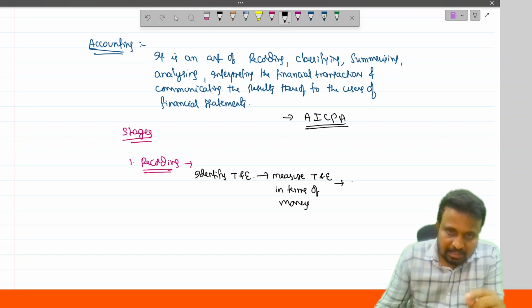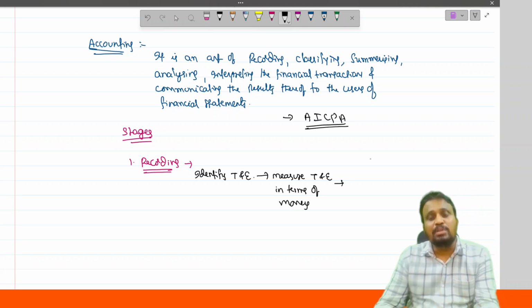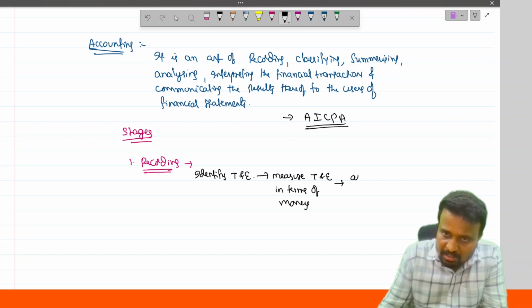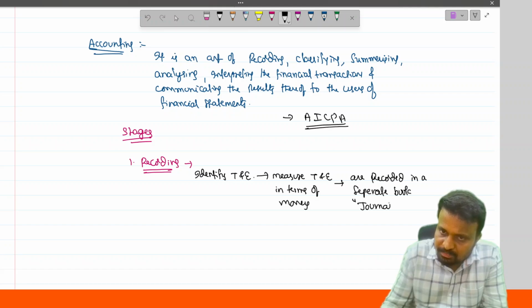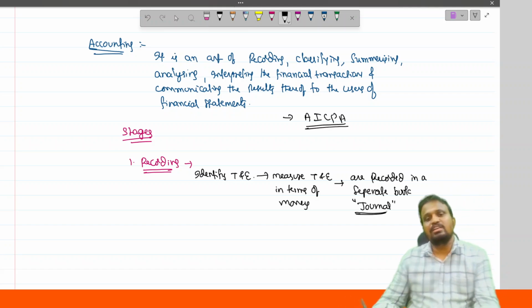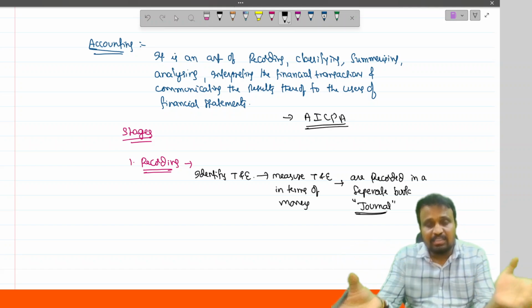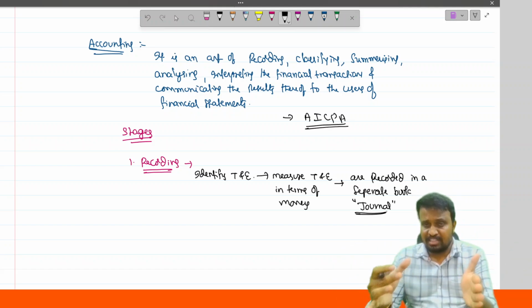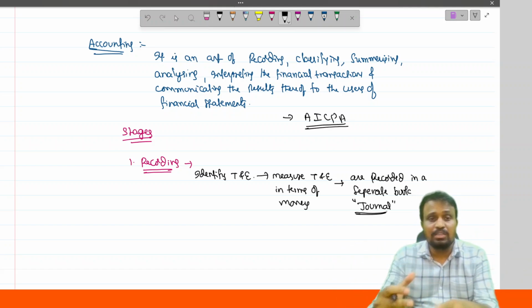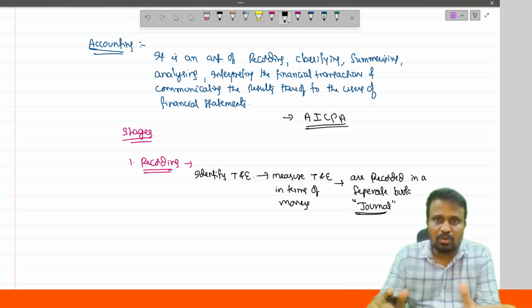Then these identified and measured transactions are recorded in a separate book, which is nothing but the Journal. This process of writing the identified transactions in a separate book is called Recording.